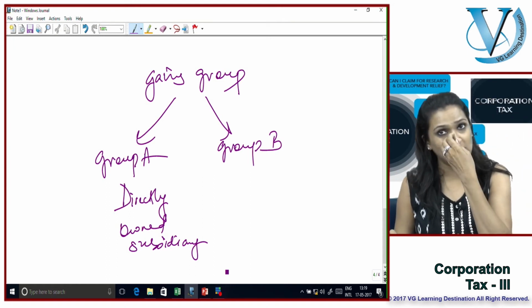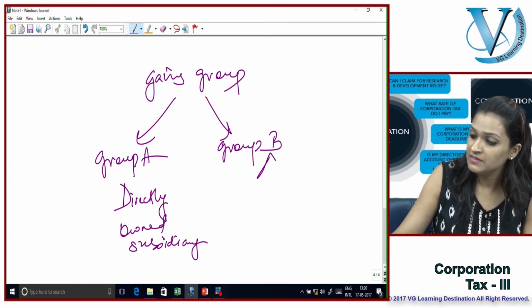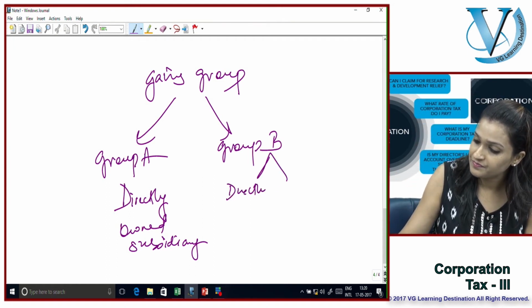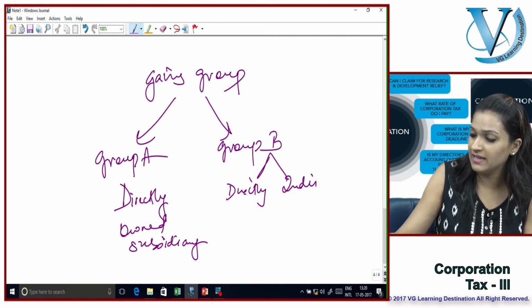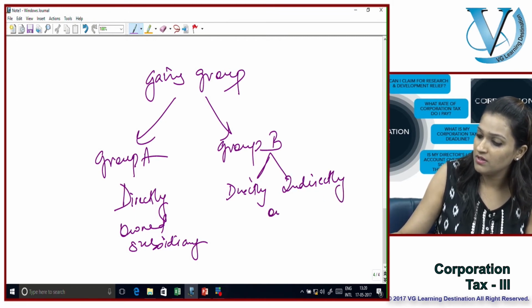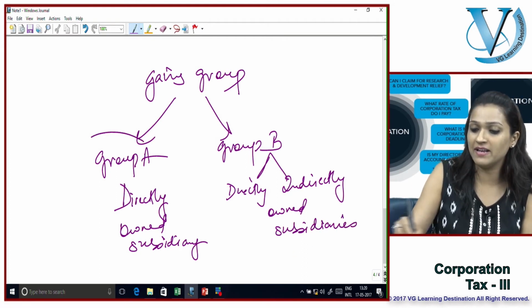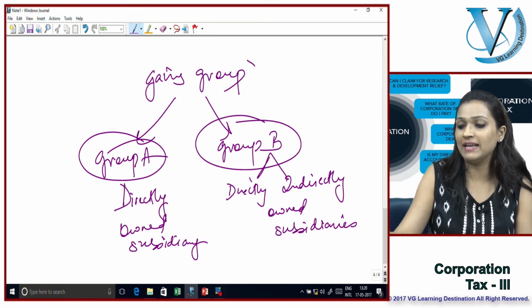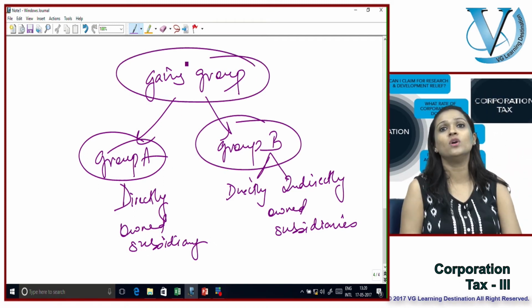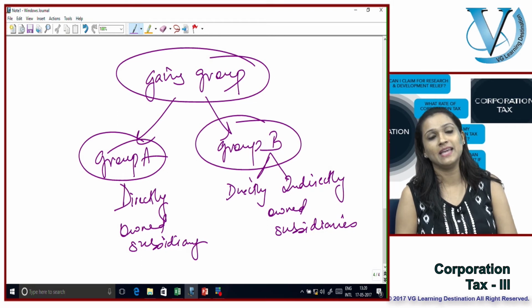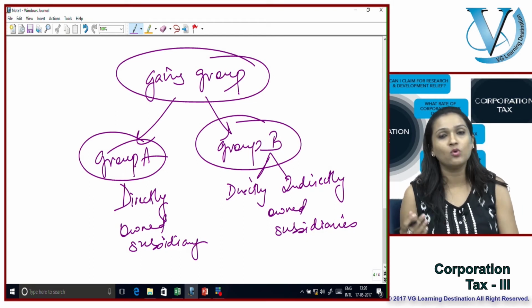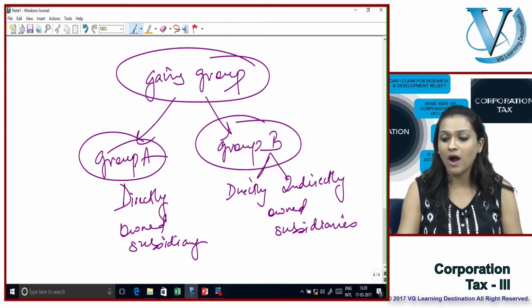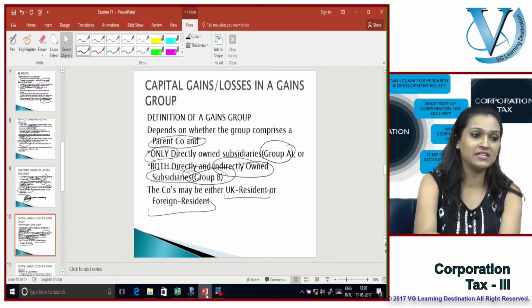Group B consists of both directly as well as indirectly owned subsidiaries. So now how do I deal with this? What are the requisite rules for these?